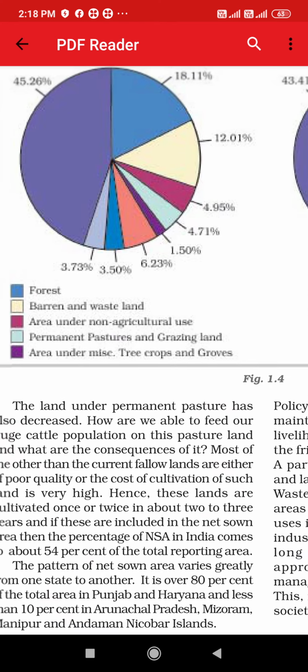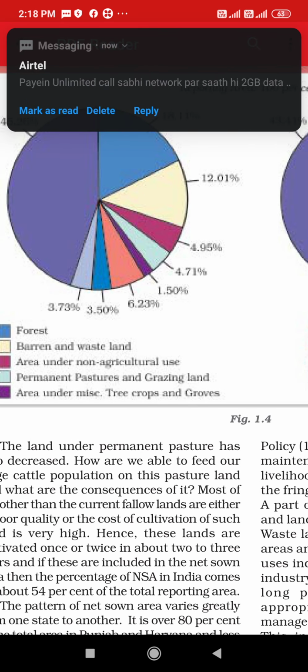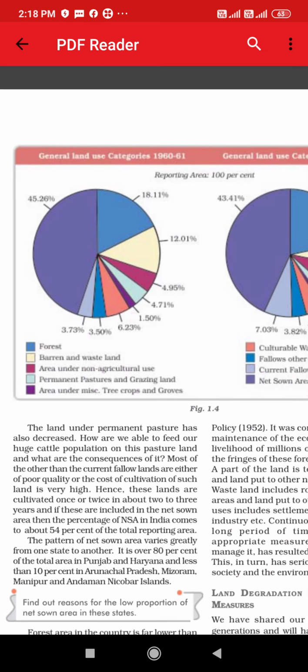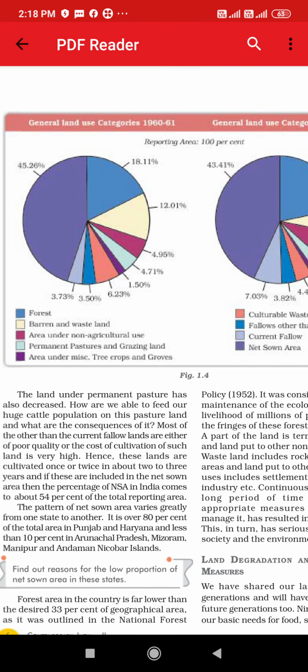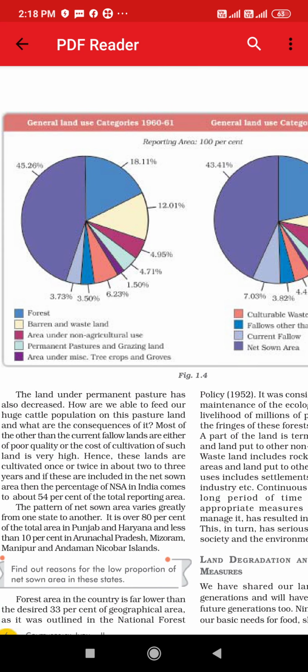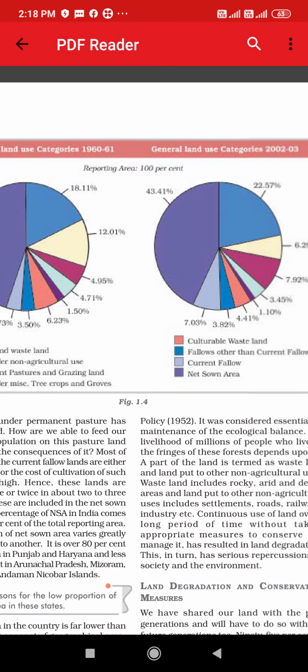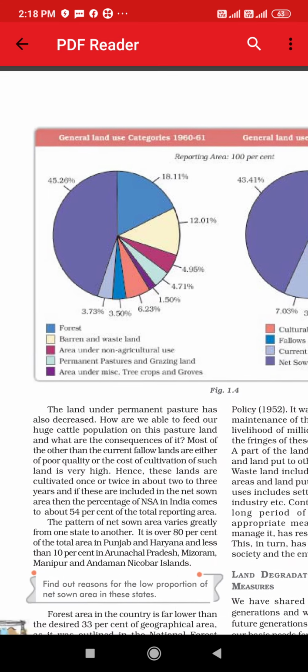Here again one pie chart is given about the land use pattern, showing how much percent of land is used as forest, barren and wasteland. You will see that here, right?